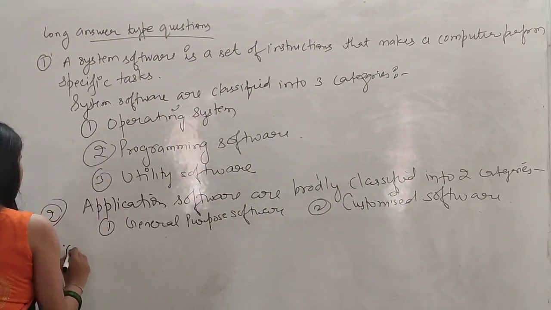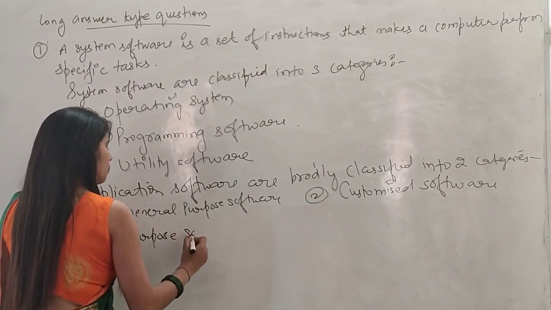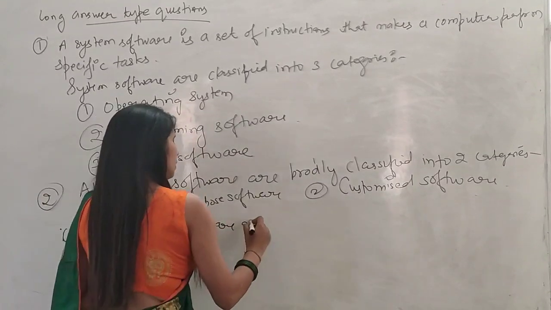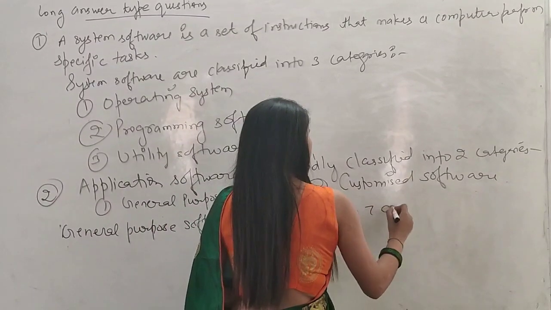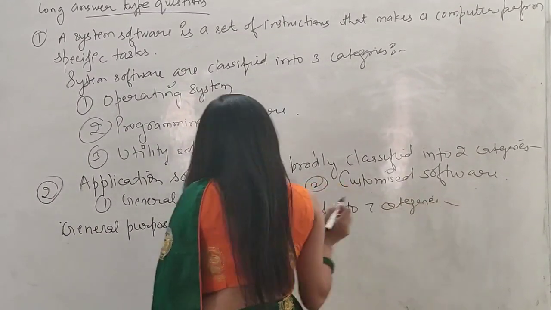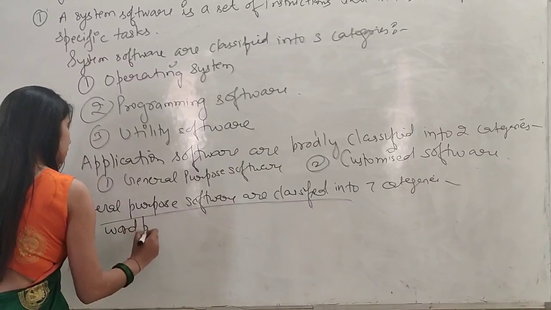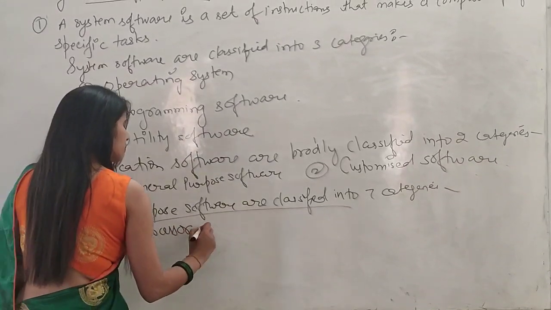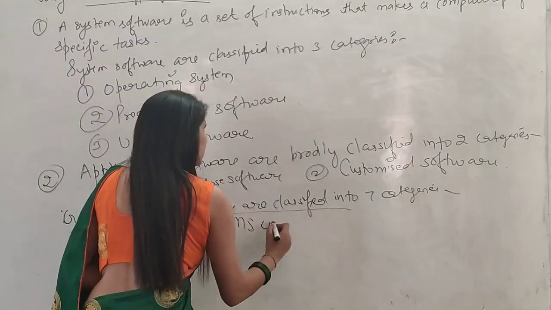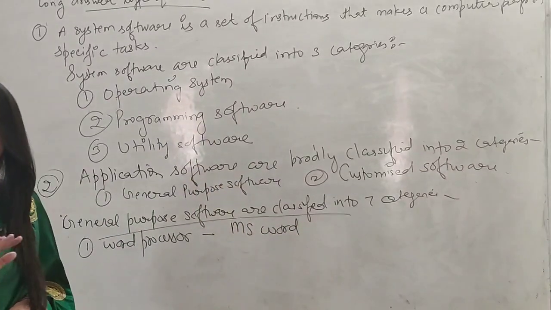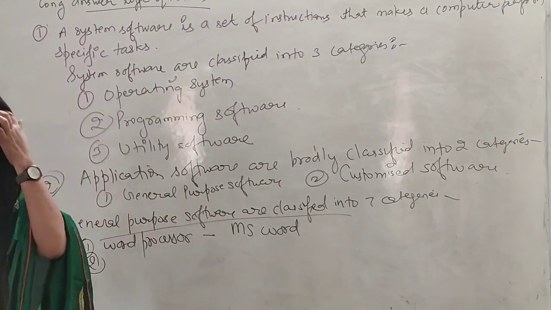Okay, general purpose software are classified into 7 categories. Okay, the first one is word processor. Okay, an example of it is MS Word that we all use. Here we have to write the type also and example also. So the first one is a word processor and its example is MS Word.